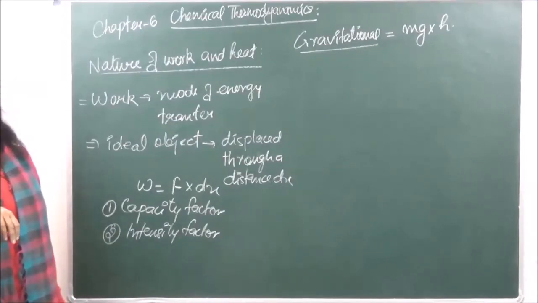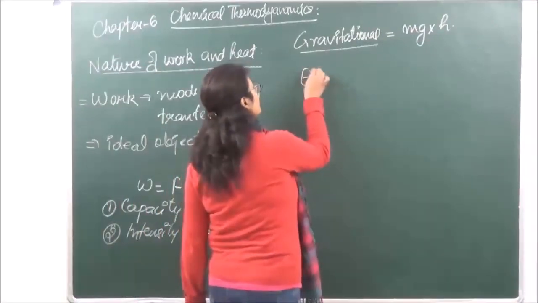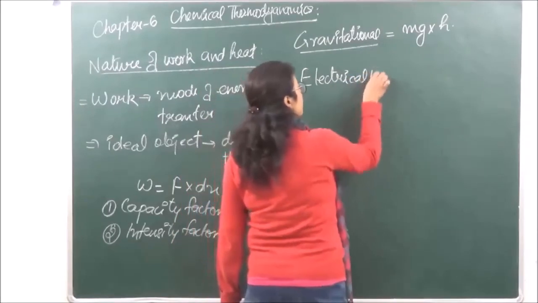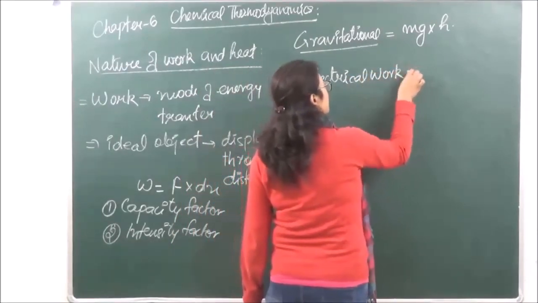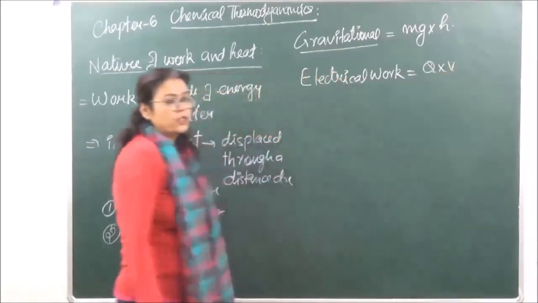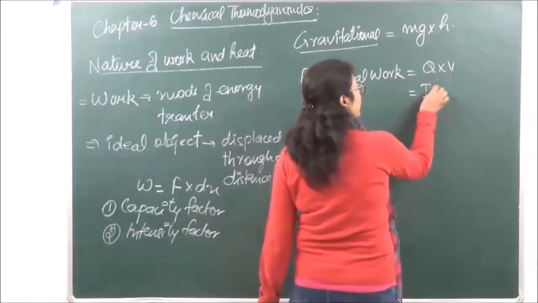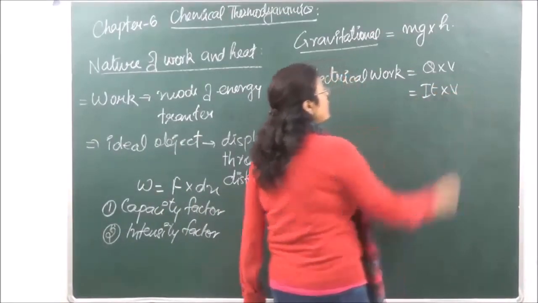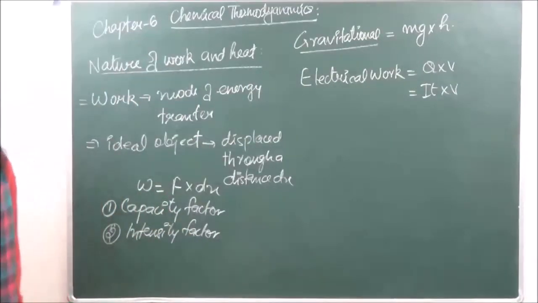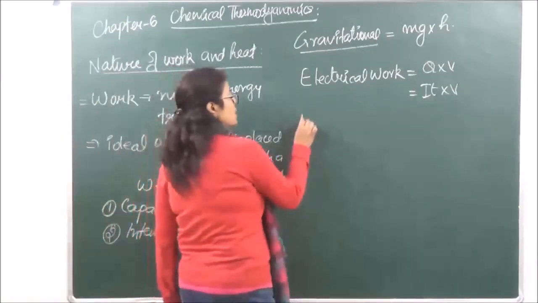Okay? Second type of work which we have is the electrical work, which is given by charge into voltage. Now we know that charge is equal to I into t, so electrical work is going to be I t into V. But the kind of work which we are going to study over here is mechanical work.